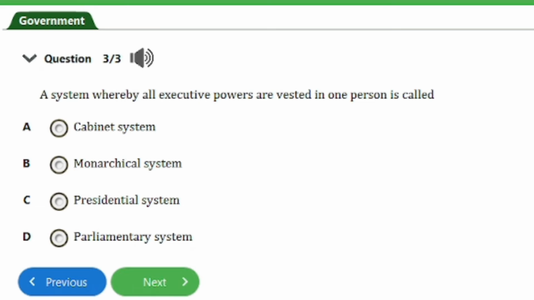The last question, question number 3 of 3 says, a system where all executive powers are vested in one person is called A, cabinet system, B, monarchical system, C, presidential system, D, parliamentary system. So that's presidential system, option C here, and that's it for this question.